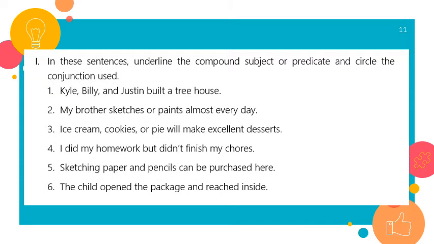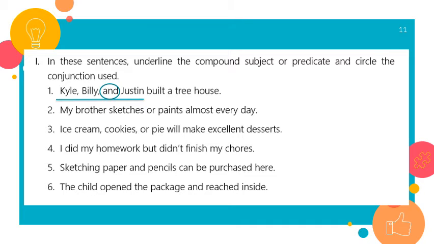In these sentences, underline the compound subject or predicate and circle the conjunction used. Number 1, Kyle, Billy, and Justin built a tree house. Now here, in the subject part, I have Kyle, Billy, and Justin. So I have 3 characters. So my subject is made of 3 subjects. This is my compound, and I have the conjunction word and. So now I have to underline them and circle the word and.